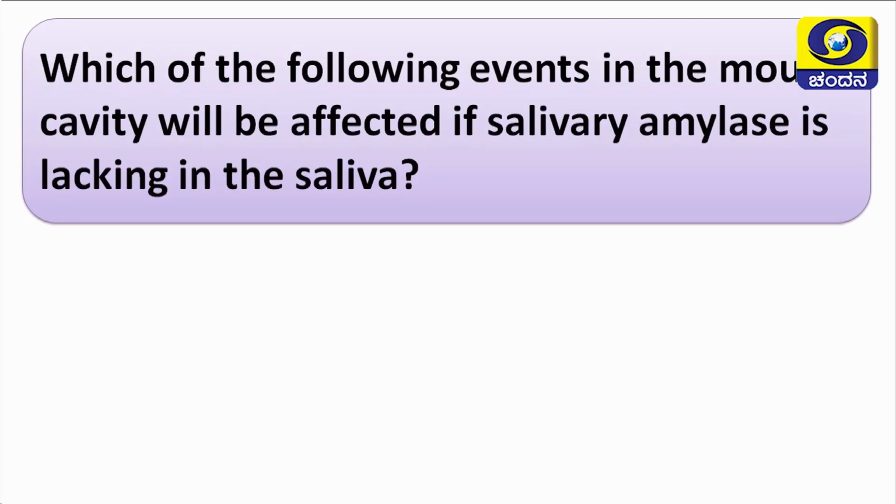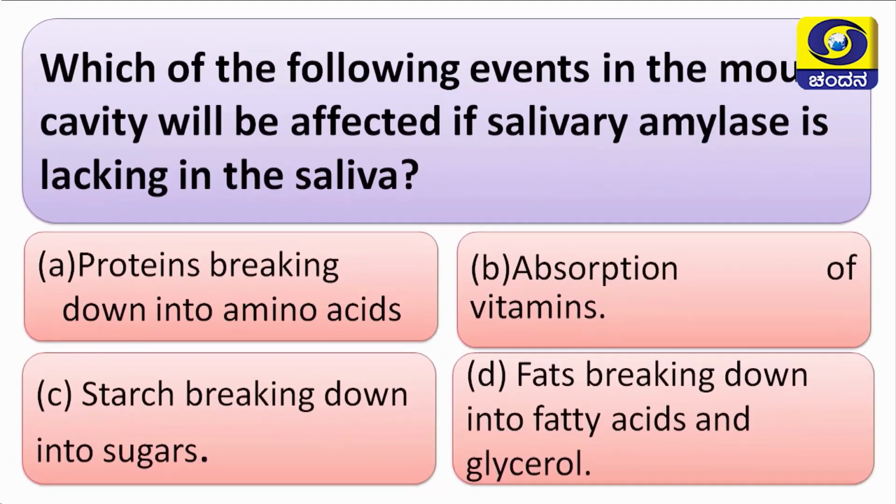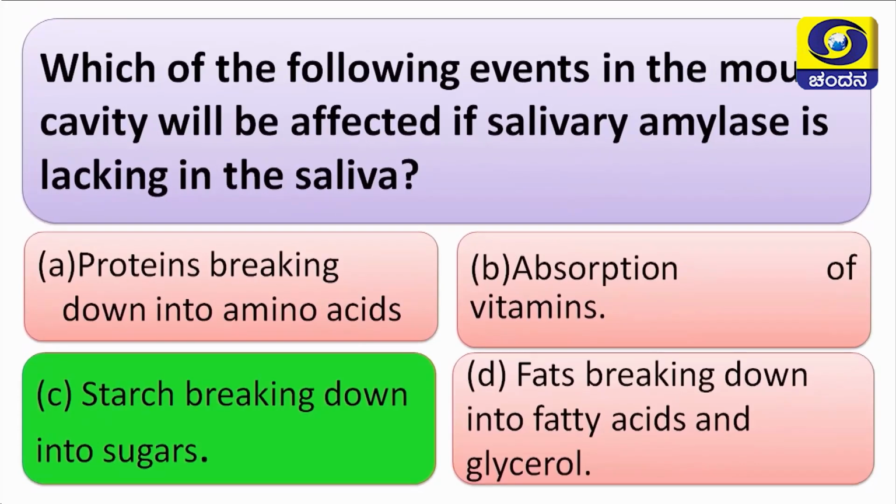Next question: which of the following events in the mouth cavity will be affected if salivary amylase is lacking in the saliva? Options are: proteins breaking down into amino acids, absorption of vitamins, starch breaking down into sugars, fats breaking down into fatty acids and glycerol. Can you guess the correct answer, students? Yes, your answer is correct. Starch breaking down into simple sugars will get affected if salivary amylase is not present in our saliva.